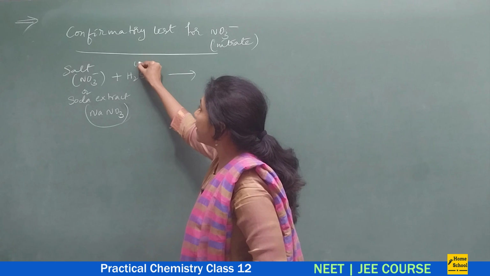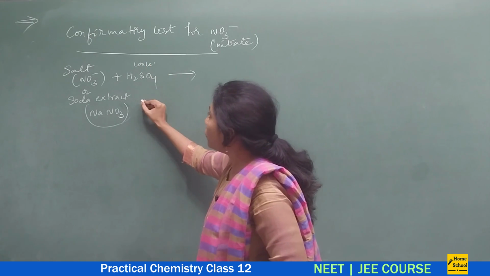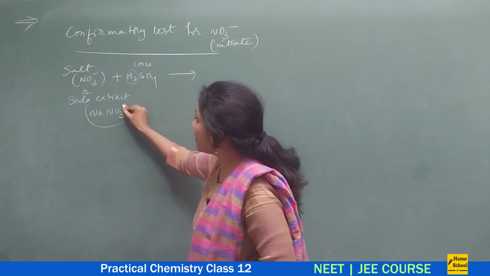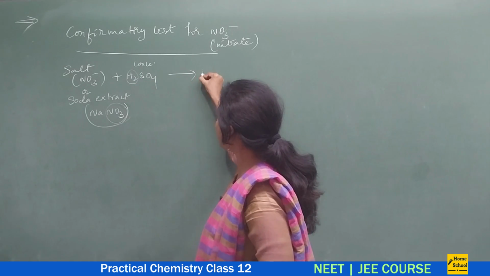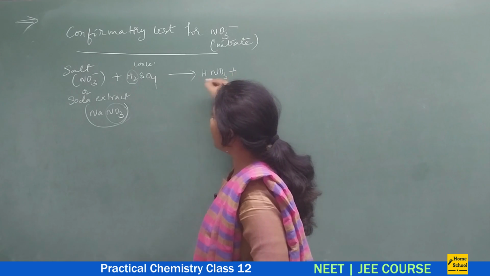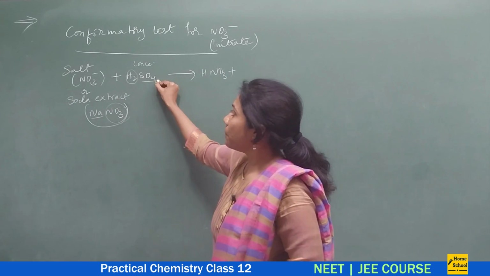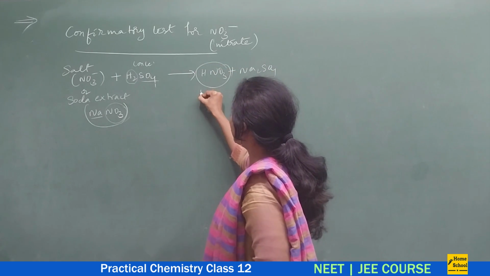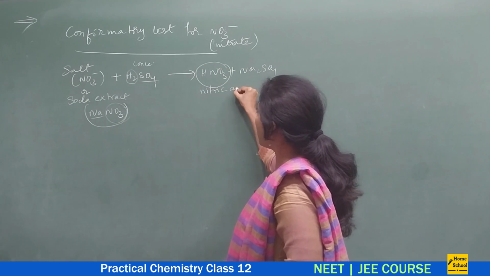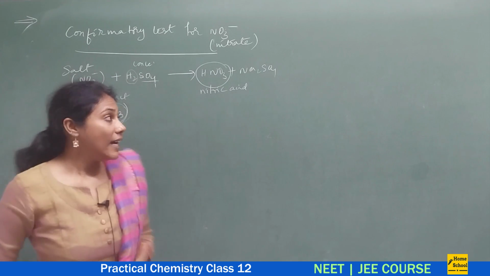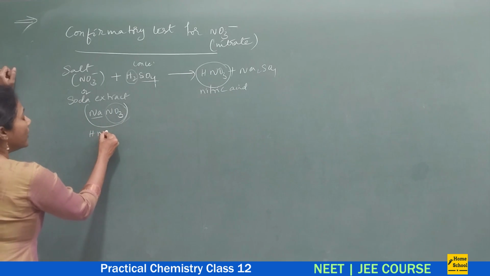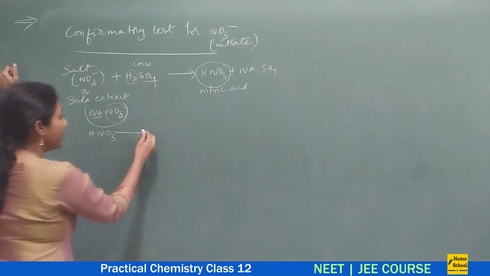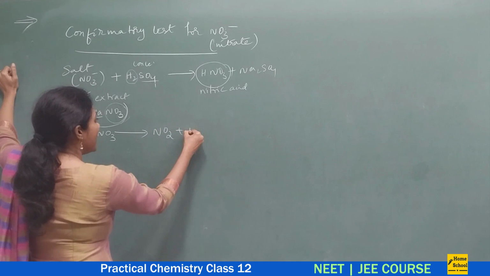You added concentrated H2SO4 here. So what would happen is, this is a positive part and this is a negative part. The negative part combines with hydrogen and you will get HNO3, and the positive part combines with the negative part of sulfuric acid, you will get Na2SO4. That means here you are getting nitric acid, right? And this nitric acid gets reduced to NO2 plus H2O.